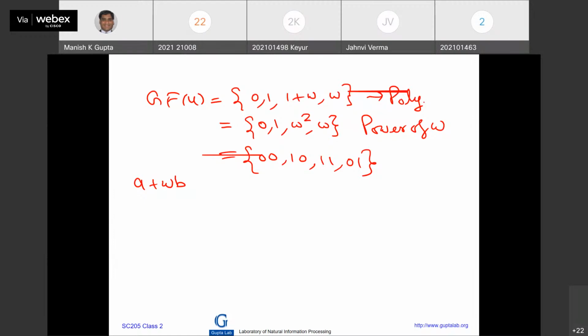So 8 bits means a field with 2 raised to power 8, which is 256. That's why every media file, whether PDF or doc, is converted into byte strings. Byte belongs to a field with 256 elements.